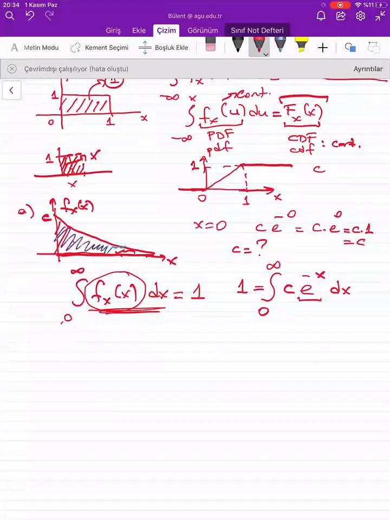So if I put infinity here, it is minus c times e to the power minus infinity, minus minus c times e to the power 0, is equal to 1. I first put infinity here, minus I put 0 here instead of x.